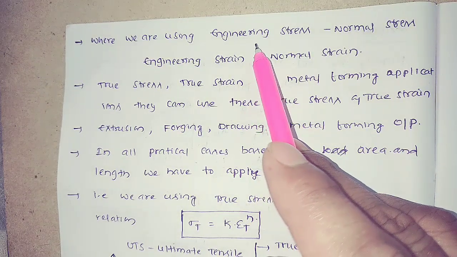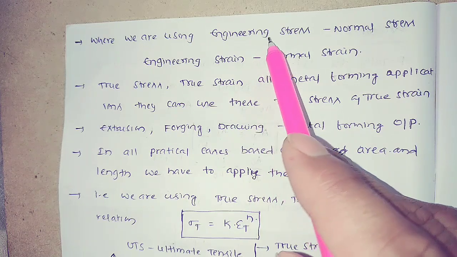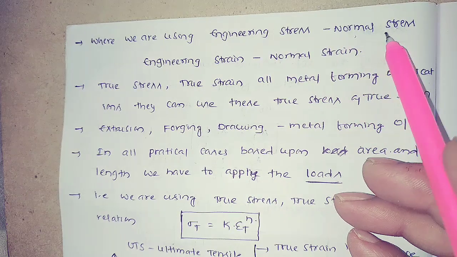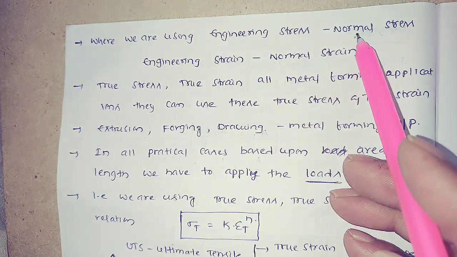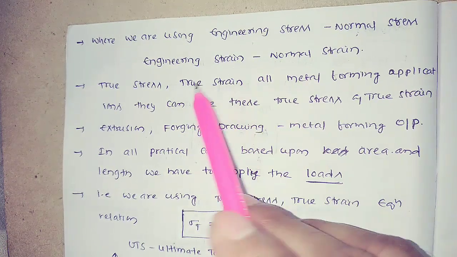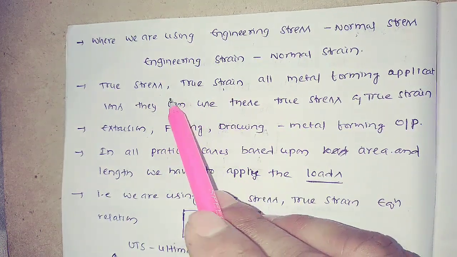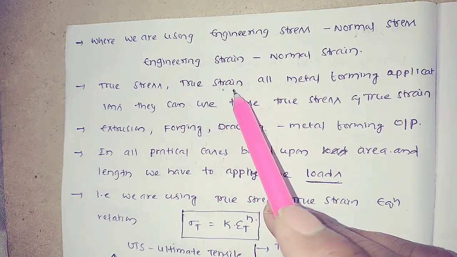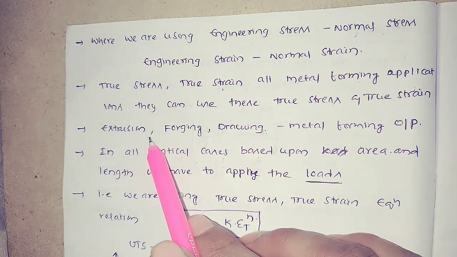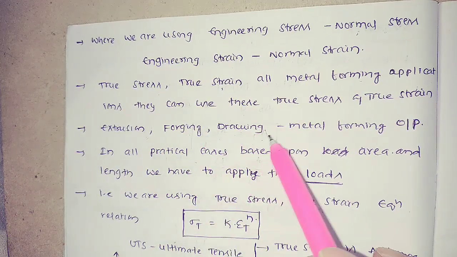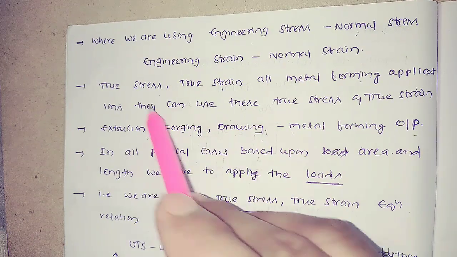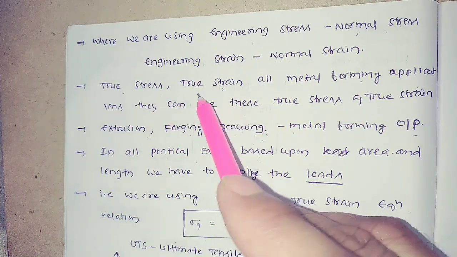Now, engineering stress is a normal formula, stress equal to load by area, and engineering strain is a normal strain. But what is the importance of true stress and true strain? Where are we using them? In all metal forming applications, like extrusion, forging, drawing and bending operations, we are using true stress and true strain calculation.